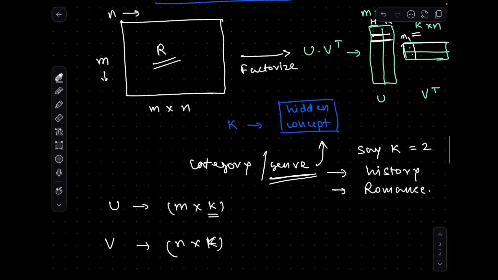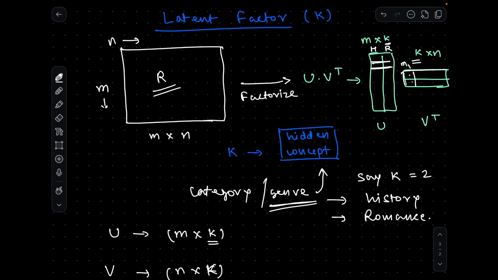And conceptually, I also explained what the meaning of K is. Now, how do we find K, or how do we factorize this matrix? That is a different concept to discuss. There are different methodologies like gradient descent, singular value decomposition, and many other methods which help us calculate this K value. We are saying that they are hidden concepts. We don't know what they are.